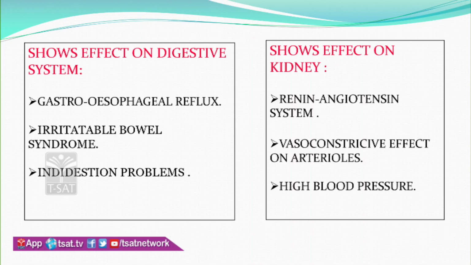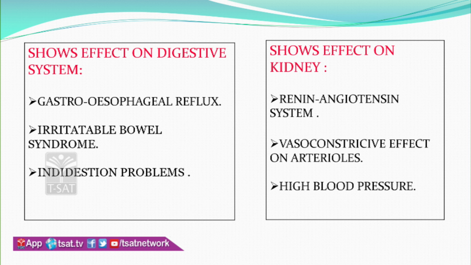Junk food shows effect on the digestive system. We know that junk food contains a high amount of fats and acids. So this fatty acid content will upset the gastrointestinal tract. So when the gastrointestinal tract is upset, automatically it results in gastroesophageal reflux. This gastroesophageal reflux is characterized by the returning of the gastric contents into the esophagus. And then irritable bowel syndrome.